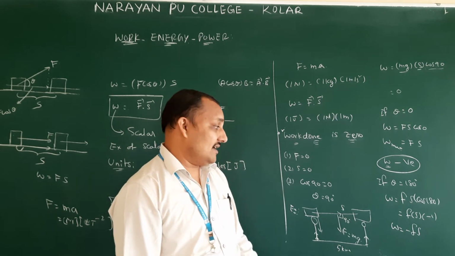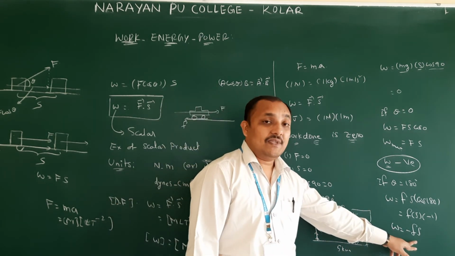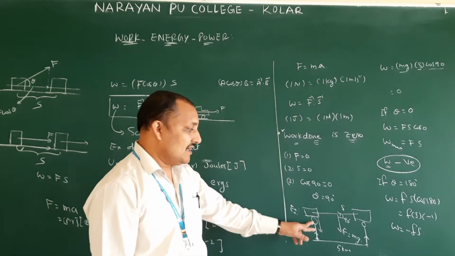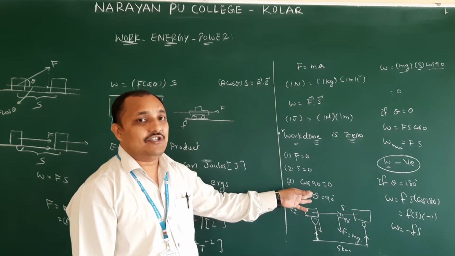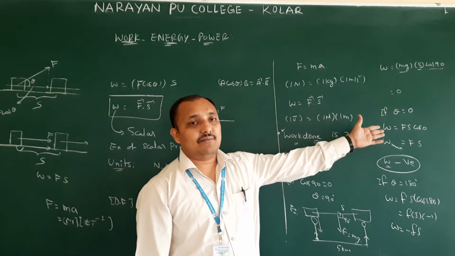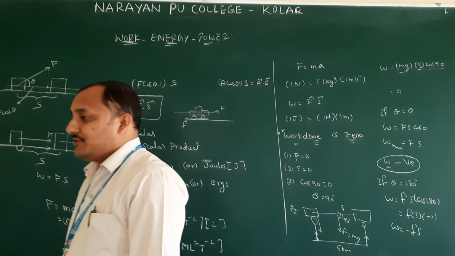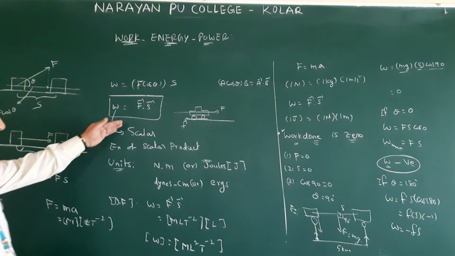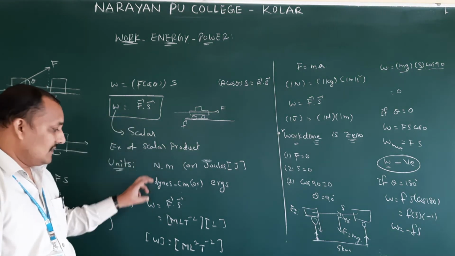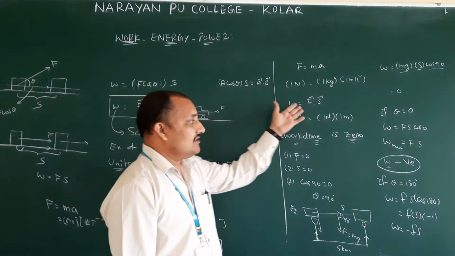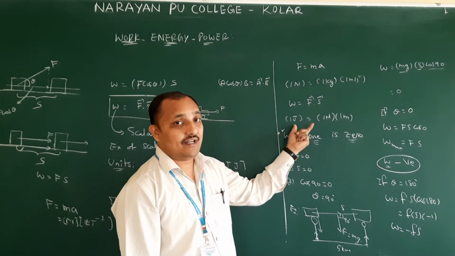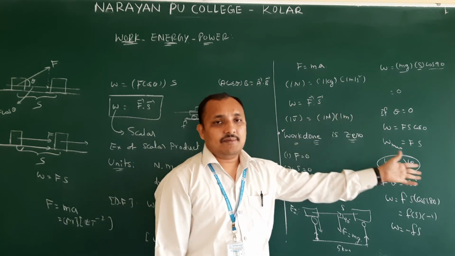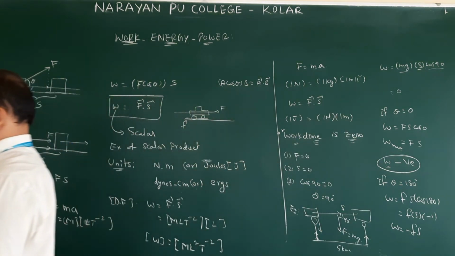Give an example in that case. Work done by frictional force is negative. Work done by gravitational force is 0. If you want maximum work done, both applied force and displacement should be in the same direction. So this is the definition of work done, and the units and the dimension formula. And the definition of 1 joule is very, very important. They may ask you to define 1 joule. And also when the work done is 0, maximum, and negative.